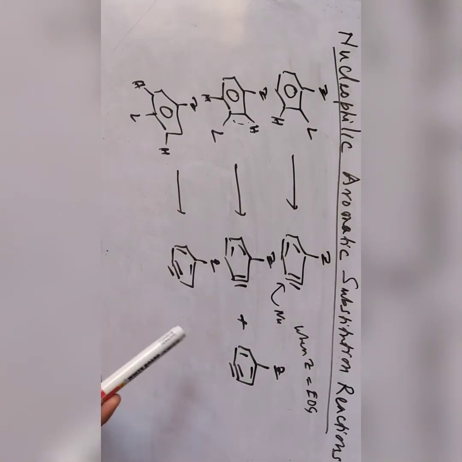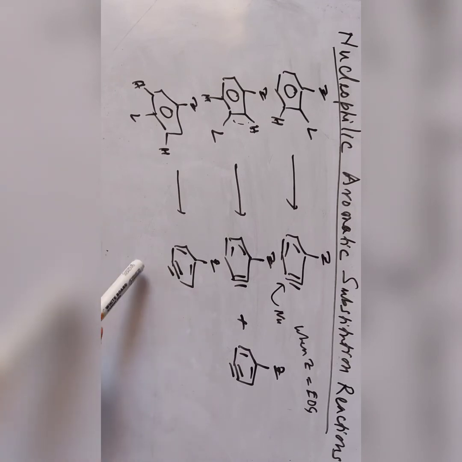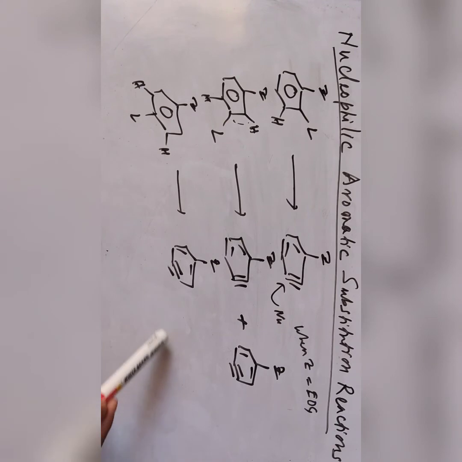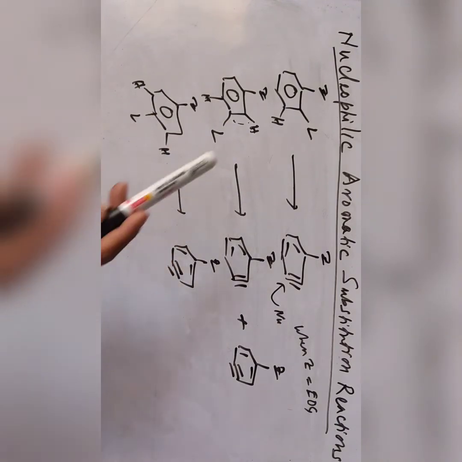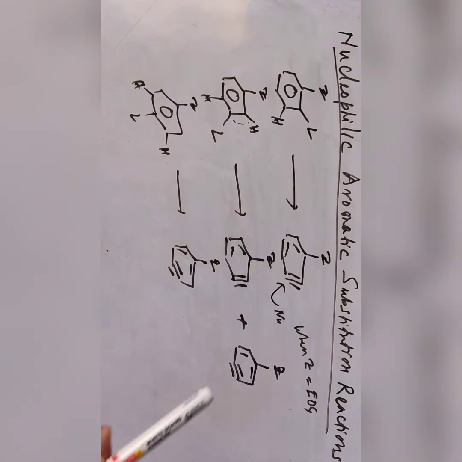Similarly the para position will be electron rich, so it takes the attack like this. That is with the electron donating group; with an electron withdrawing group, another mechanism will come.